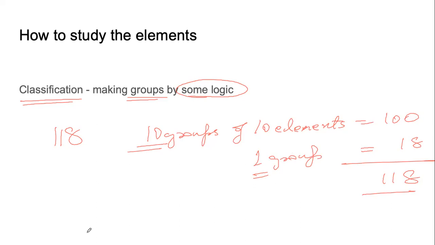So in this chapter, we will understand how we can classify these 118 elements so that we are able to understand and study them. First we will classify the elements, then we will also study their properties.